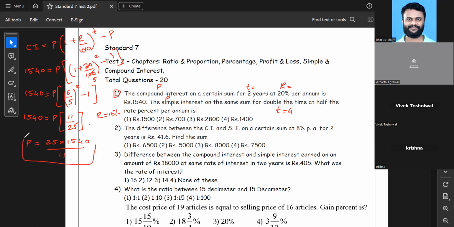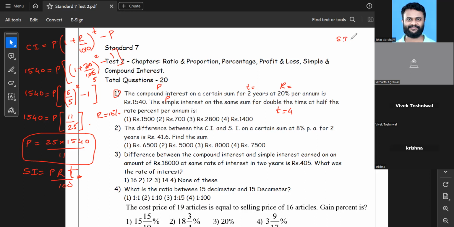Now, I'll be using the formula for simple interest. Simple interest is simply PRT upon 100 in this case. We don't know P's value, but we have a substitution for it. So I'll substitute that value over here.